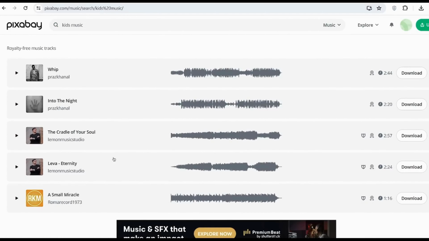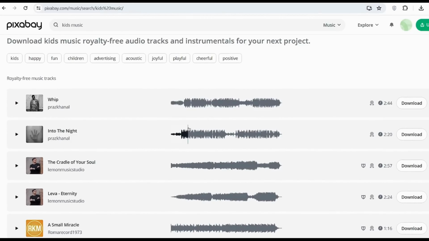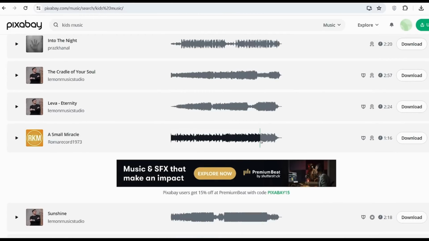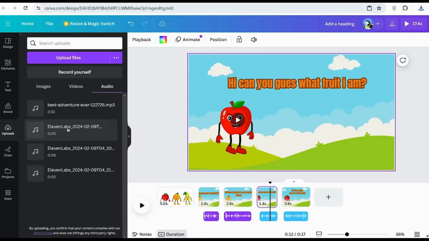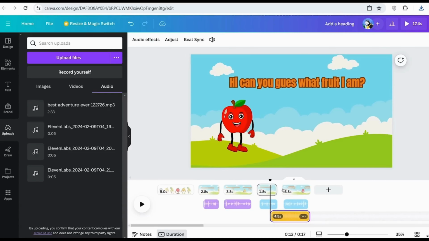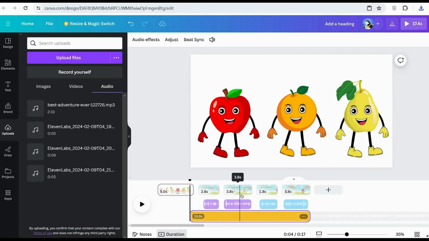So what you want to do is scroll through this and find one that you like. And once you find one that you like, in order to download it, all you need to do is click Download. Once you've done that, you're going to head back over to Canva and upload the music that you just downloaded. And now once it's been added in and showing that our playhead is at the side of our video, we can simply click onto it.